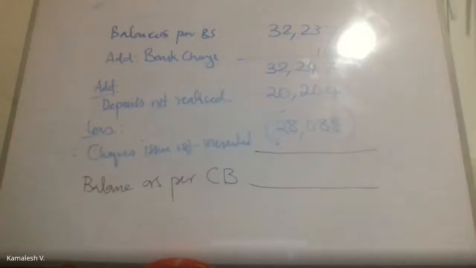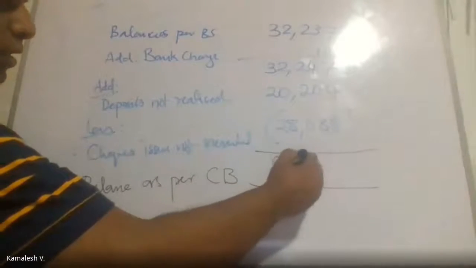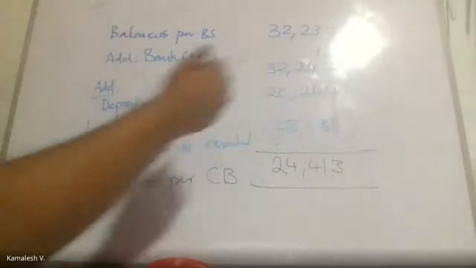Excuse me, is it necessary to prepare an adjusted cash book in the form of a T account in order to adjust that bank charges 10 rupees? Not really, but it depends on the question. So this gives you the answer 24,413, right?